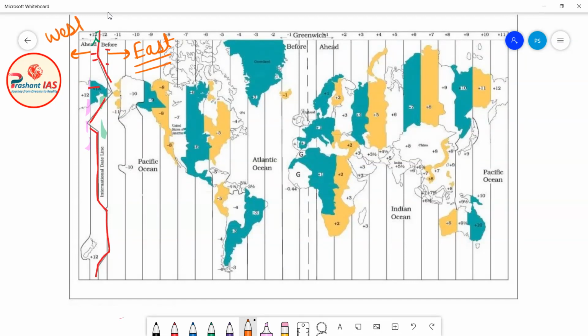Now, for example, we can take the example of Alaska. Let's say this is Alaska of the United States of America, and this is Siberia, which belongs to Russia. Now I told you one thing, friends: what was the date and time in Siberia, Russia?